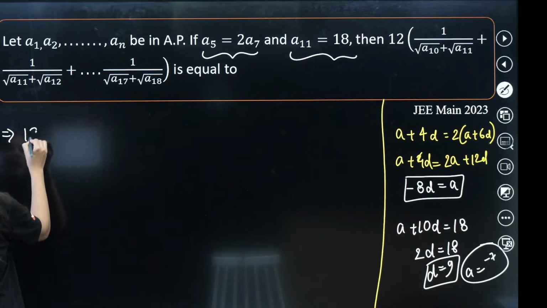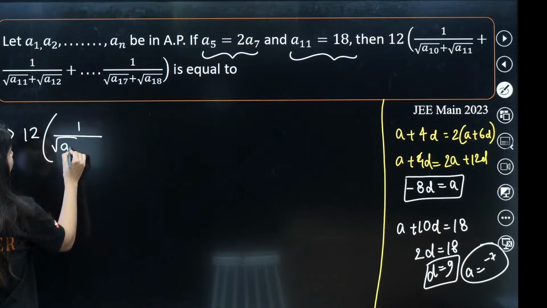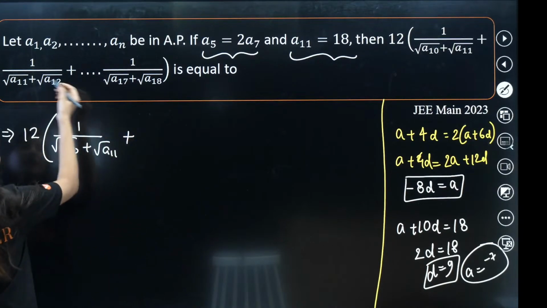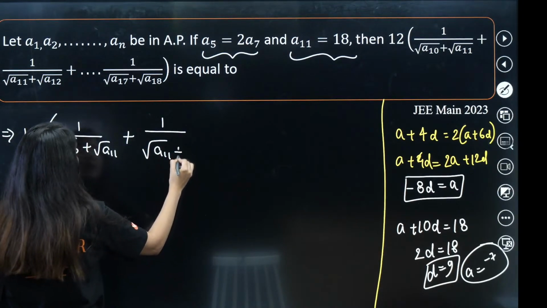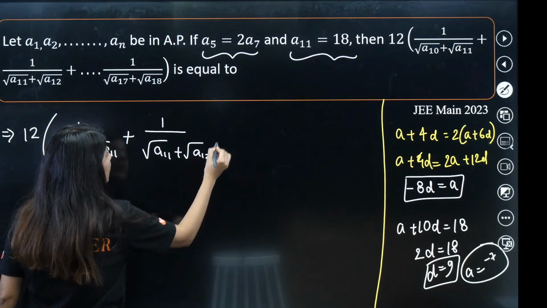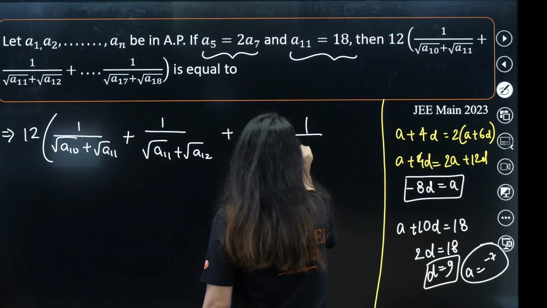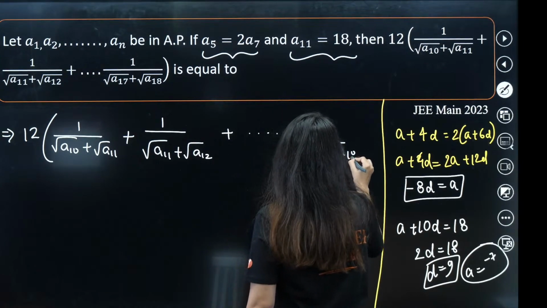It will be 12 times 1 upon square root of A10 plus square root of A11, plus 1 upon square root of A11 plus square root of A12, plus all the way up to 1 upon square root of A17 plus square root of A18.